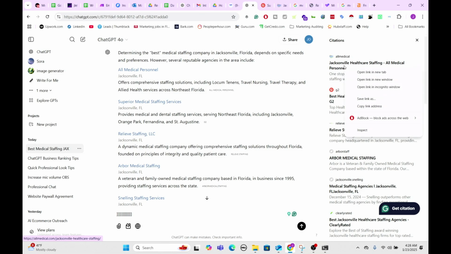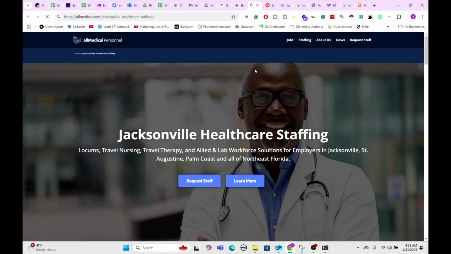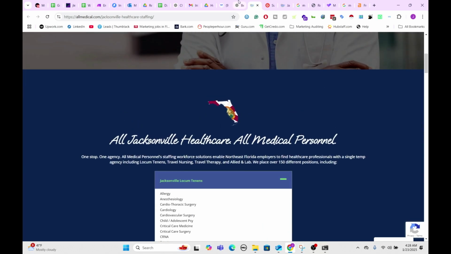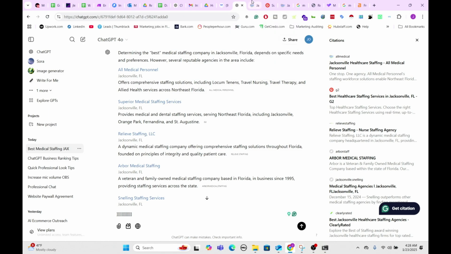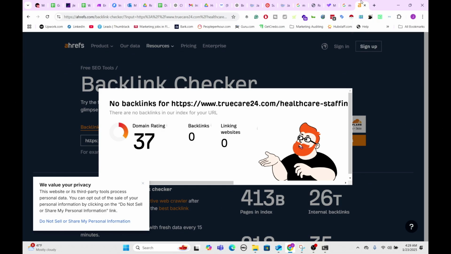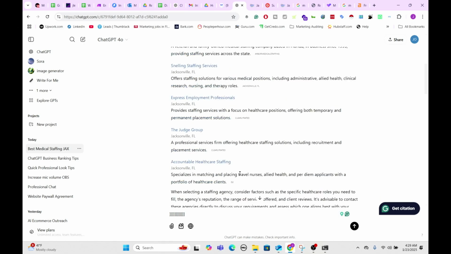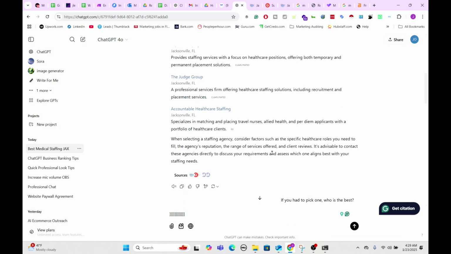And All Medical Staffing, if we open up their tab here, they just had a page on here that says it. It didn't really have anything else. And if we check a lot of these sites as well for their domain authority or backlinks, there isn't really any competition. They just made a page that said exactly what they did. So that's the major theory behind here: how do you get yourself into the sources section on the right.